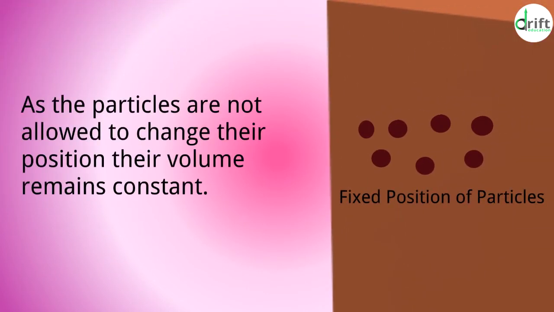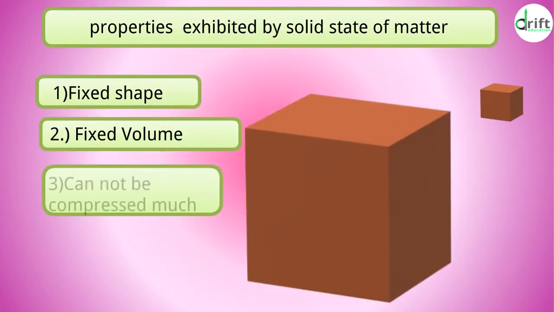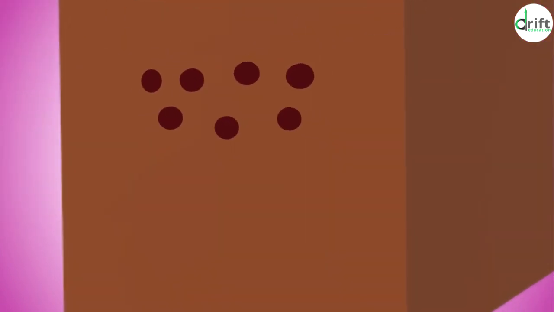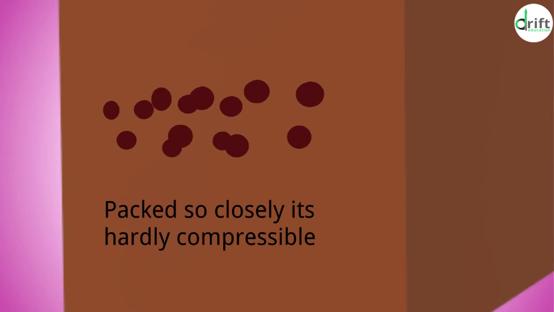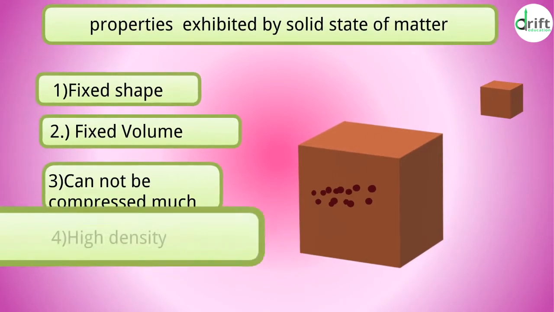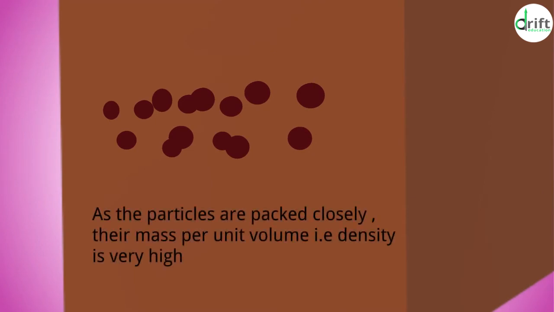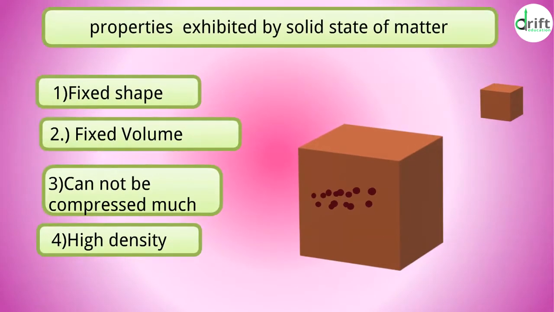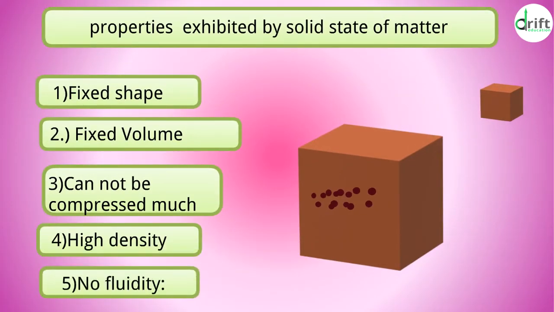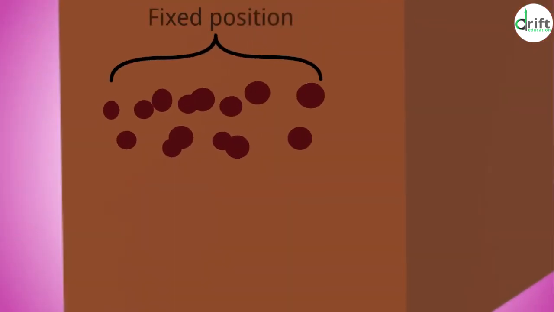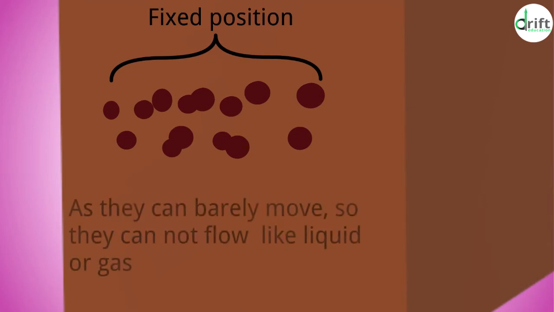The third one is they cannot be compressed much. As the particles are already packed closely, they are hardly compressible. Number 4 is high density. As the particles are packed closely, their mass per unit volume, that is density, is very high. The last one is no fluidity. As the particles have a fixed position, so they cannot flow like liquid or gas, which we shall learn a